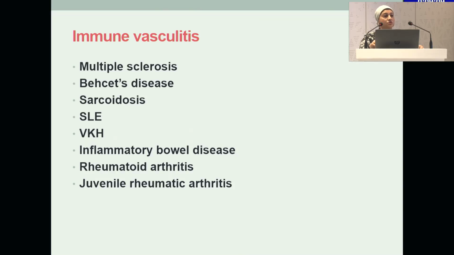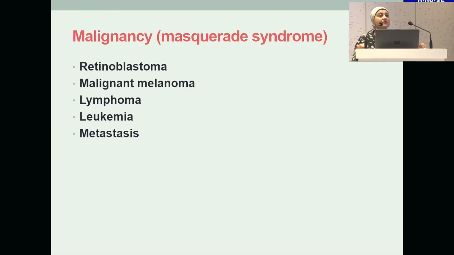Immune vasculitis is also very common, and we don't forget that multiple sclerosis can present with neuroretinitis, which is very, very important, and we, as ophthalmologists, pick up these patients of multiple sclerosis, Behçet, sarcoid, systemic lupus, as we previously saw in previous presentations, as well as Vogt-Koyanagi-Harada, we'll never forget it, and rheumatoid arthritis, juvenile arthritis. Masquerade syndromes, I'm highlighting it because it's very, very important, and we save the patient's eye and life. Both can be saved by the ophthalmologist.